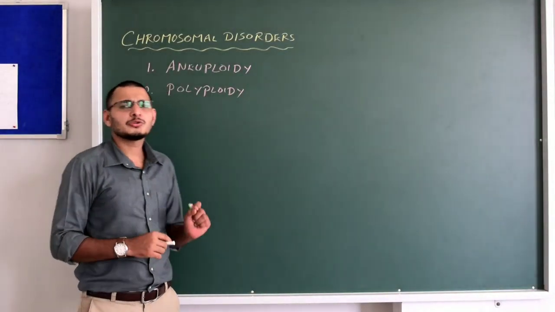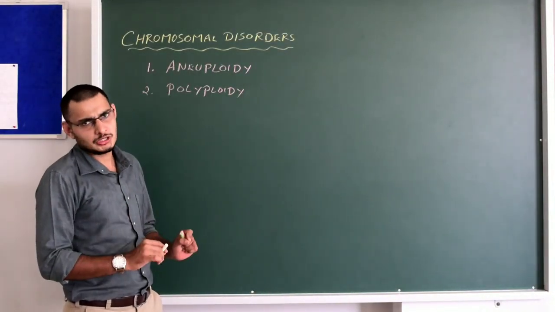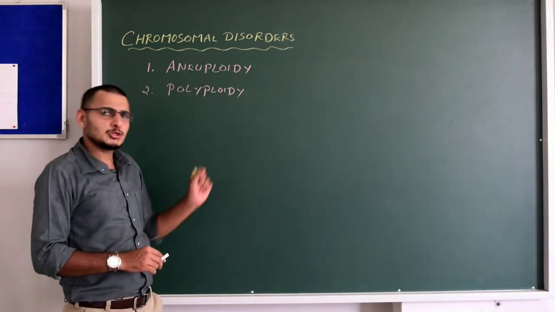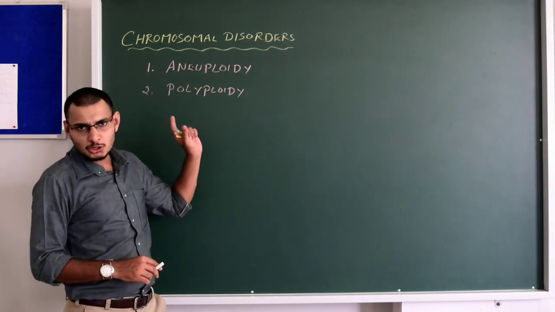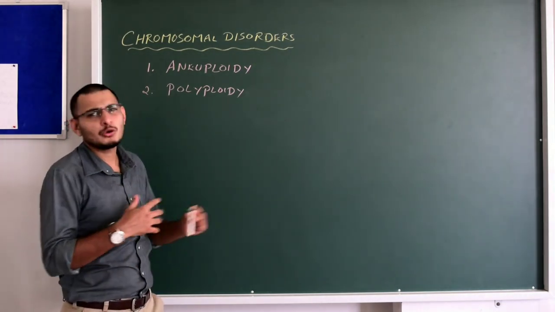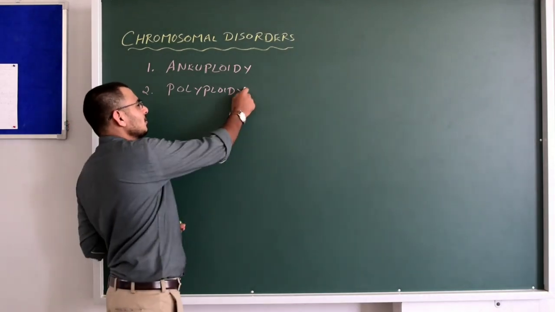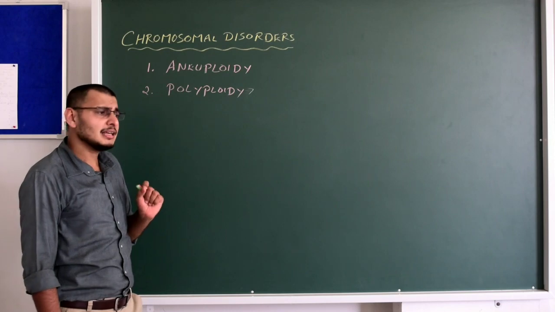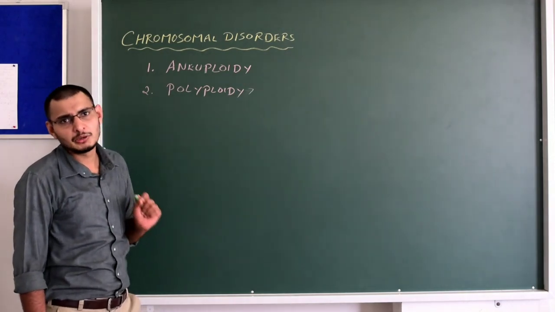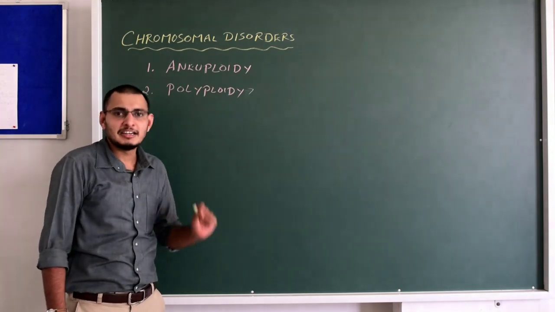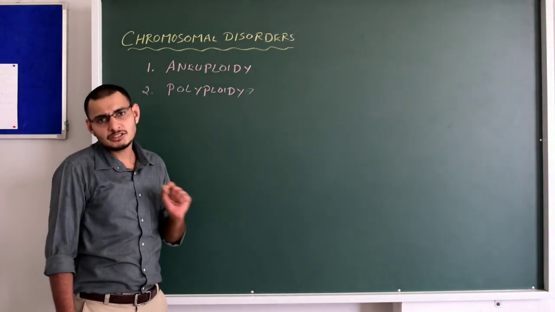In this session, we are going to talk about chromosomal disorders, particularly aneuploidy. Polyploidy is also a type of chromosomal disorder, but it is not given in your NCERT, so we are not going to discuss it. But just remember some examples for polyploidy. For aneuploidy, there are three diseases given in your NCERT. The first one is Down syndrome, the second one is Klinefelter syndrome, the third one is Turner's syndrome.